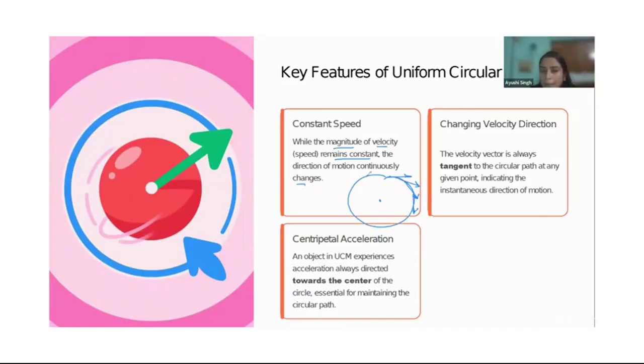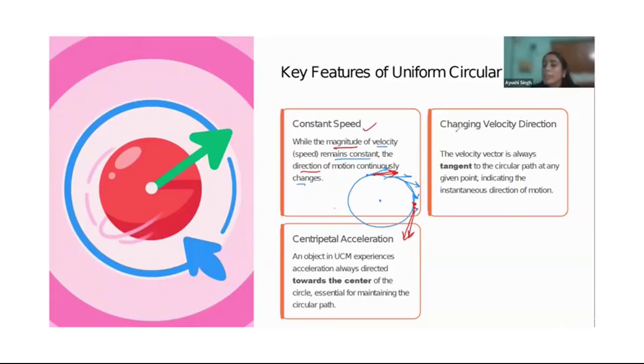For example, I am here, I am moving in this direction. But if I pick the next point, I will be moving in this direction. Compare these two points: at this point I was moving in this direction, and at this point I'm moving in this direction. So at every point of a circle, you can say the direction is changing. And velocity has both things: it has magnitude and it has direction also. So direction in a circular motion keeps on changing.